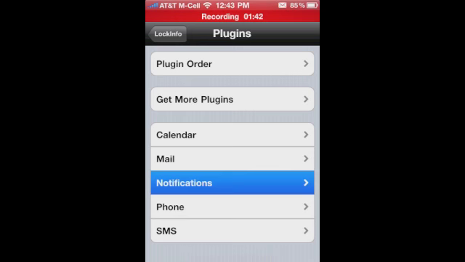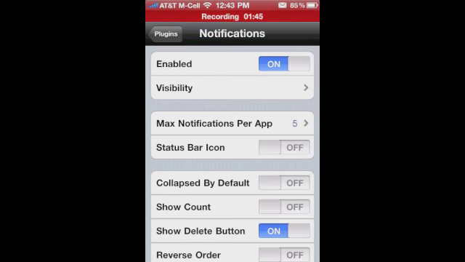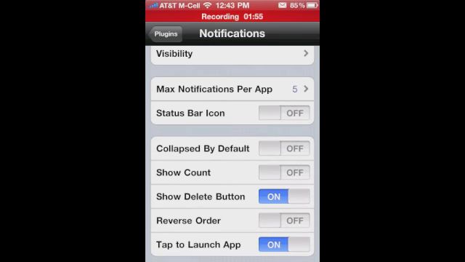So let's jump back over here. I'm just going to go to notifications, and you're going to see that you have quite a few settings here to tweak and configure. Collapse by default means that section will be collapsed, so if you want a little bit more privacy, you don't want people seeing things on your lock screen, you can do that. Show count has not worked for me under iOS 4.1. It did under previous iOS versions, not sure if that's a bug right now.